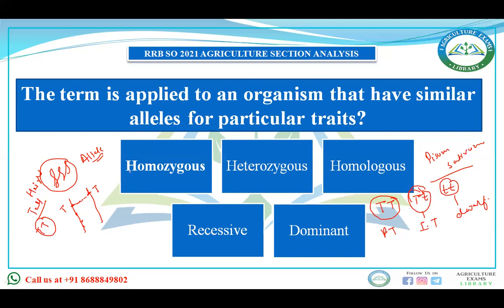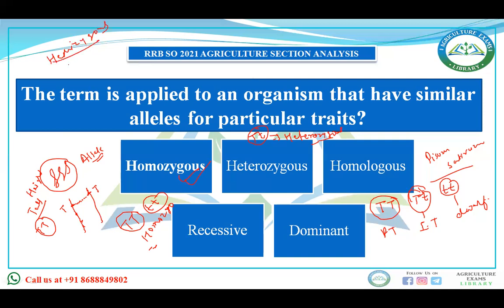Okay. Now, what happens when any organism has the similar alleles for a particular trait, like capital T capital T or small t small t, then it is known as homozygous. When the alleles are different, like capital T small t, this is heterozygous. You can verify it from wherever. The right answer to this question will be homozygous. There is one more condition that prevails in men, that is the hemizygous condition.